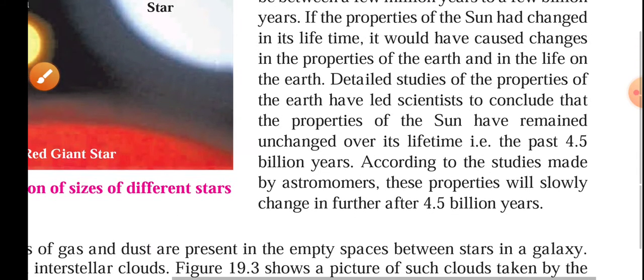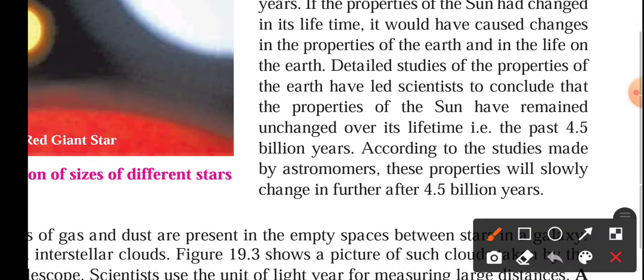Further, the properties of the earth have led scientists to conclude that the properties of the sun have remained unchanged over its lifetime, that is, the past 4.5 billion years. According to the studies made by astronomers, these properties will slowly change after a further 4.5 billion years. Means almost whatever time has elapsed for the age of the sun, a similar time it will take to show some changes in the properties of the sun.